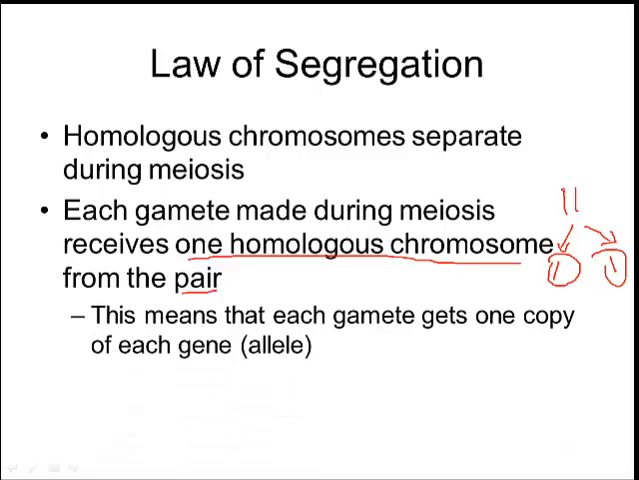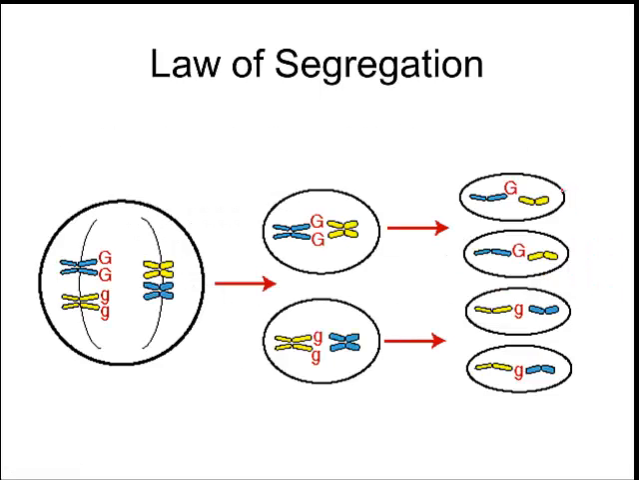Right, so that means, and you can see this in this picture, that each gamete gets one copy of each gene. And remember, we call those different versions of the gene alleles. Okay, so just remember, genes are found on chromosomes. So when you separate your chromosomes, you're also thereby separating the different kinds of genes that you might have. And so when you go to pass on those genes, you're only giving one copy of every type of gene that you have. Okay. So this is something that you can look at for the law of segregation.